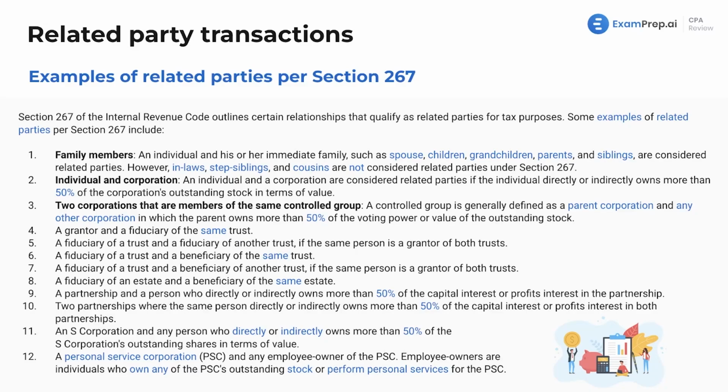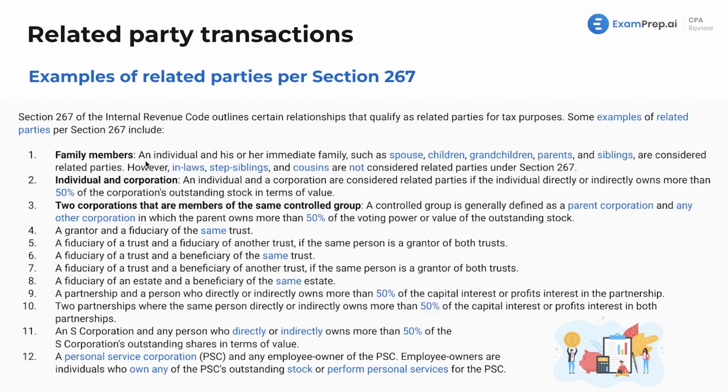Here are some examples of related parties. So as promised, you should definitely first off memorize that first statement about who are related parties, but here are many examples. You could see these multiple choice questions, sims. Make sure you are familiar with who are related parties. Here, certain relationships qualify as related parties. This is a good foundation for everything.